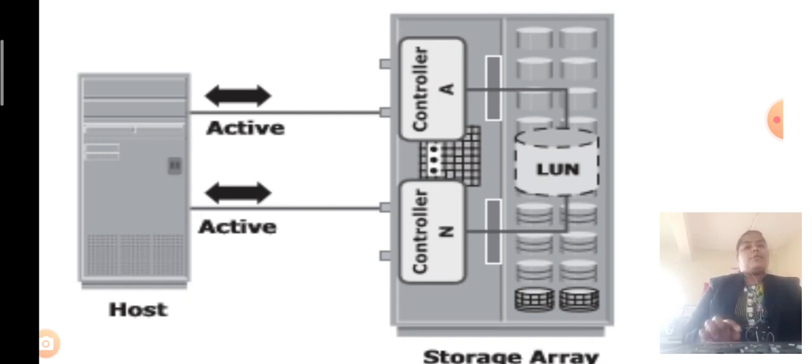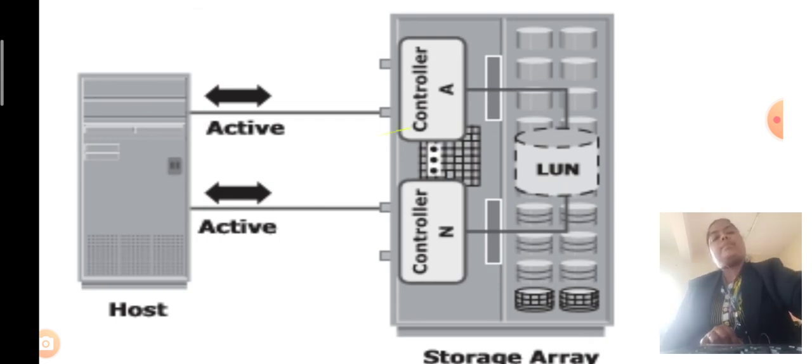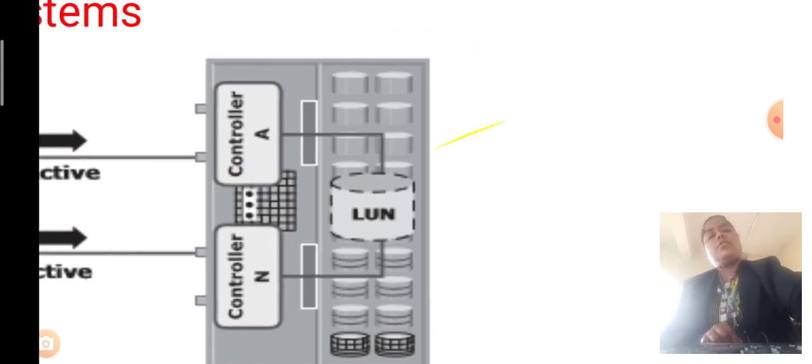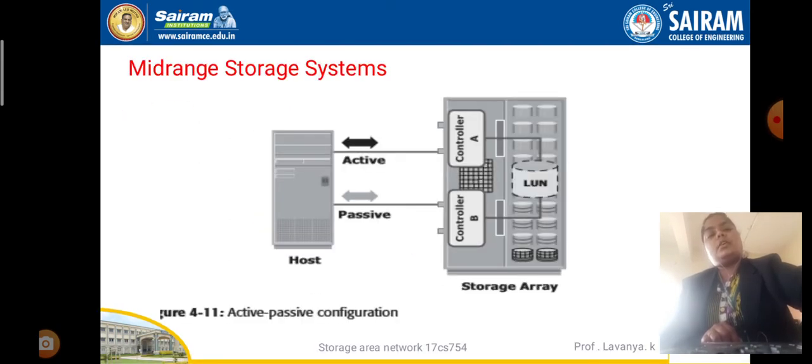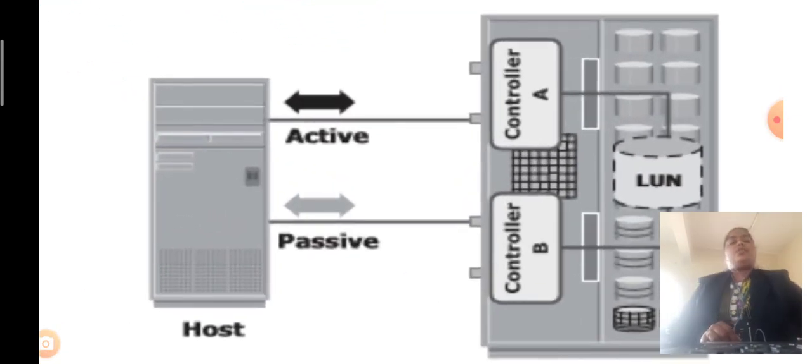Controller A should be active so that it receives and retrieves the data from that particular database. It also accepts, sends and receives data from the host as well as the database.